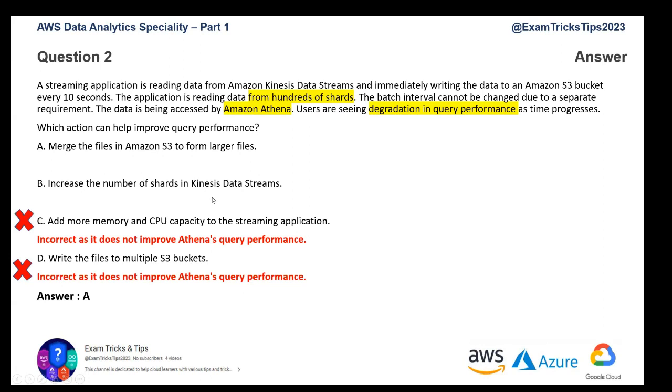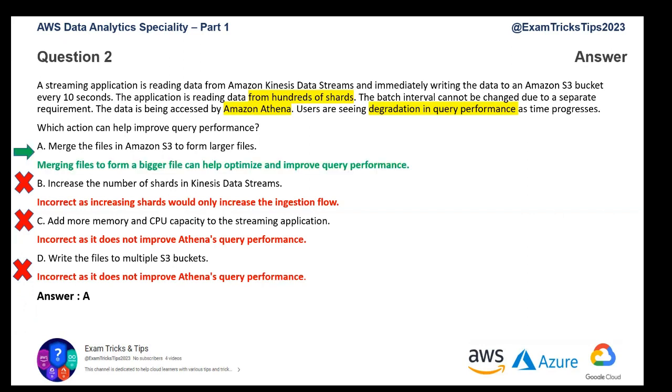Look at option B, increasing the shards. Again, it's similar to C and D. It doesn't do anything with query performance. It will obviously improve the writing of data, ingesting the data into the destination, but it's not going to help with the actual query performance for Athena. So we are left with option A, and that's the correct option. Merging the files to form a bigger file can help optimize and improve the query performance.